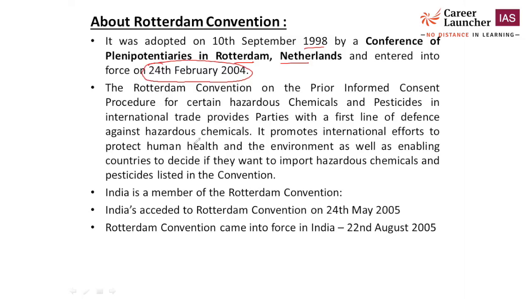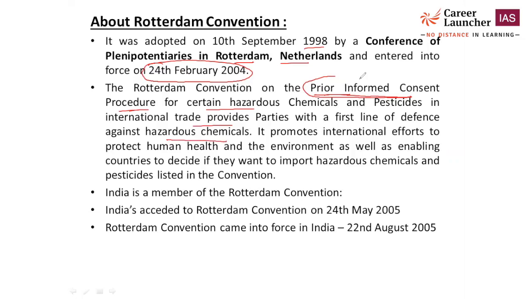Now, the Rotterdam Convention is on the prior informed consent procedure. This is the main important point here. The keyword here is prior informed consent procedure. Maybe in prelims: which of the following conventions has a procedure called prior informed consent? So you should know prior informed consent is the Rotterdam Convention. It applies to certain hazardous chemicals and pesticides in international trade, and provides parties with a first line of defense against hazardous chemicals.